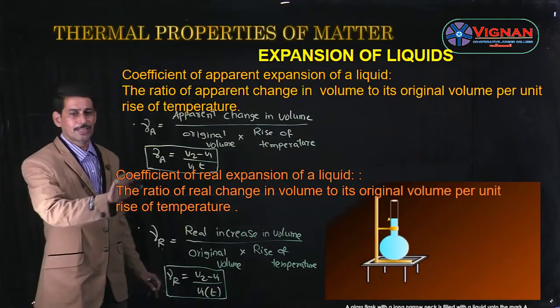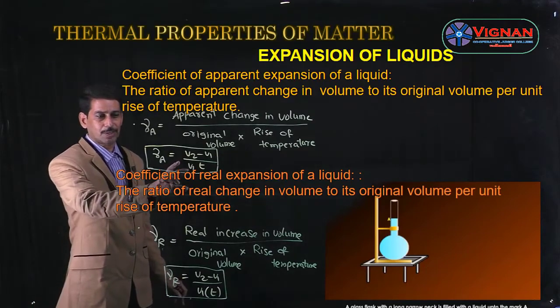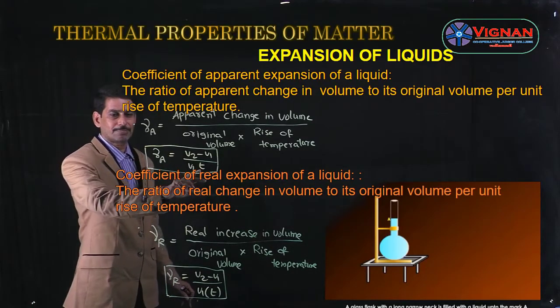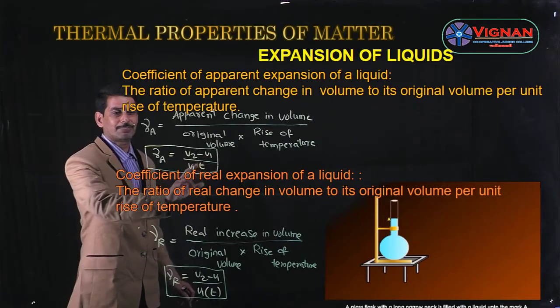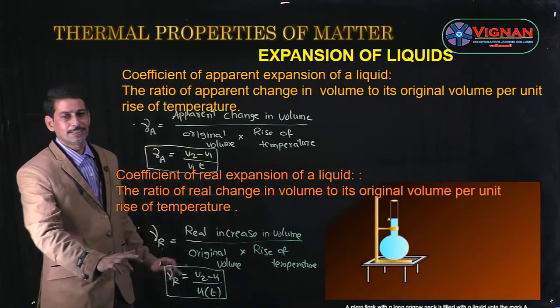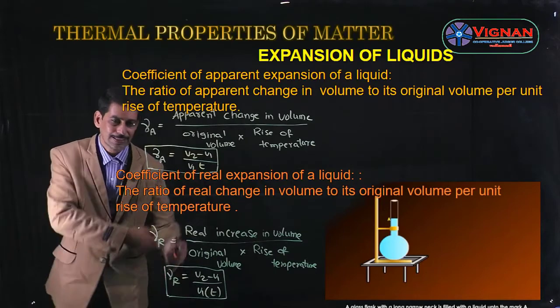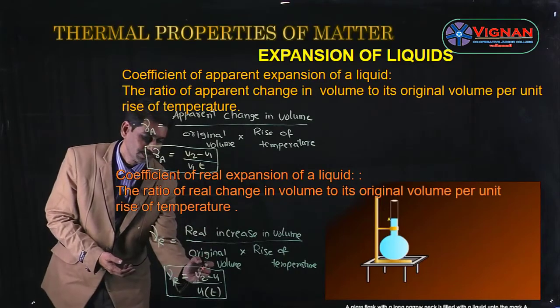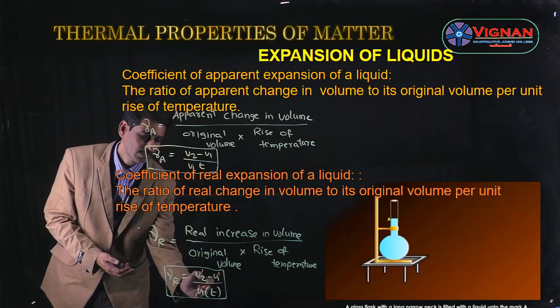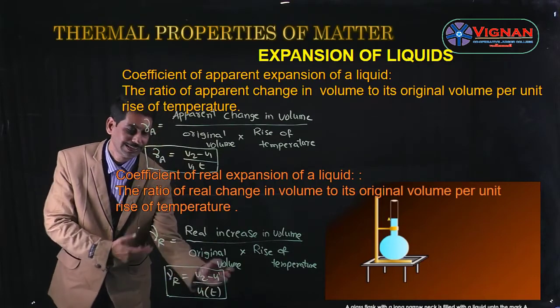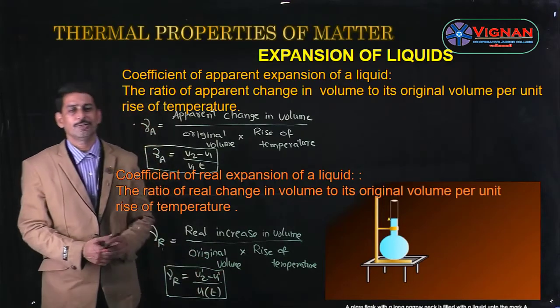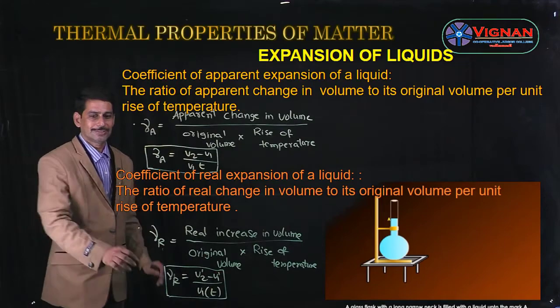And the expression for gamma A is nothing but change in apparent volume divided by original volume into rise of temperature, that is (V2 minus V1) by V1 into T. And here for gamma R, let us consider a different case, this can be taken as V1 dash. So (V2 minus V1 dash) is nothing but real increase in volume divided by original volume into change in temperature. So this is the expression for gamma R.